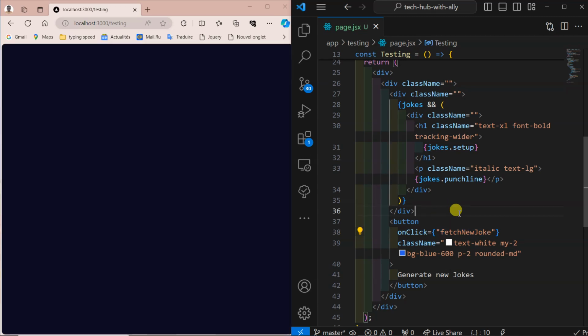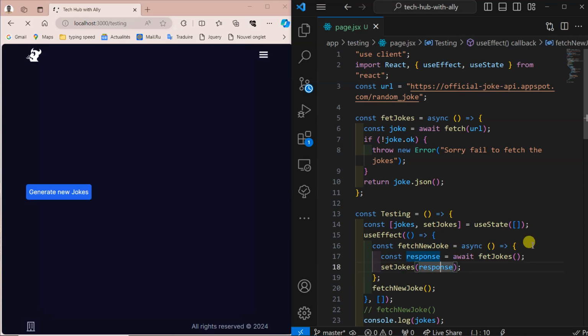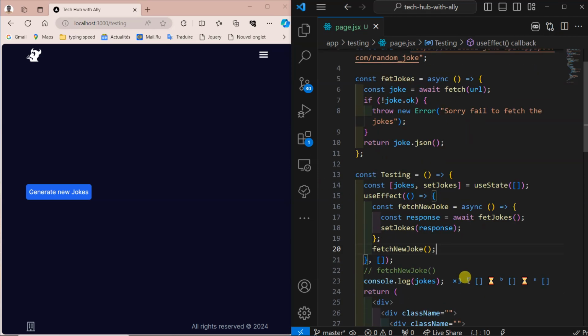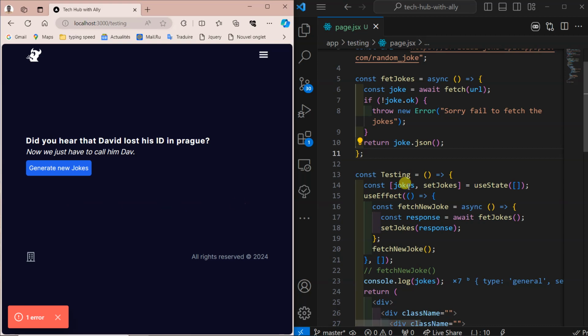Oh, good, here we come. In useEffect, we fetch joke as an async response, then we set it into this, then we call this one here. So our mission, when we click here, we need to generate the new one. So this one is likely to be,